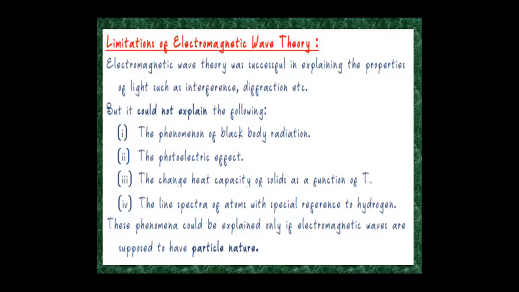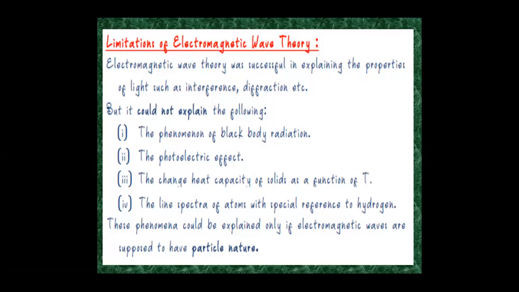The next, limitations of electromagnetic wave theory. Electromagnetic wave theory was unsuccessful in explaining the properties of light, such as interference and diffraction. But the theory could not explain the following. The phenomenon of blackbody radiation could not be explained by this theory.